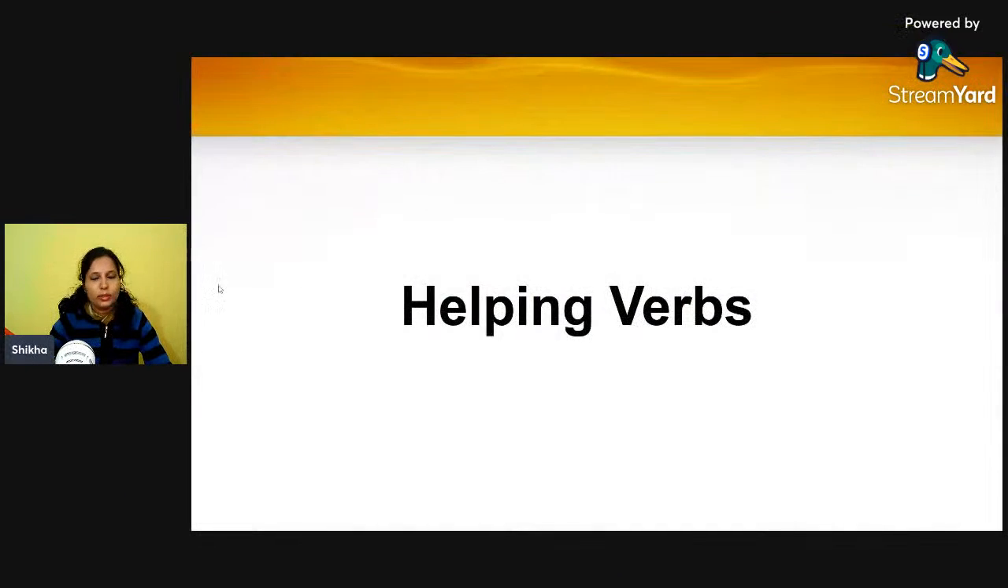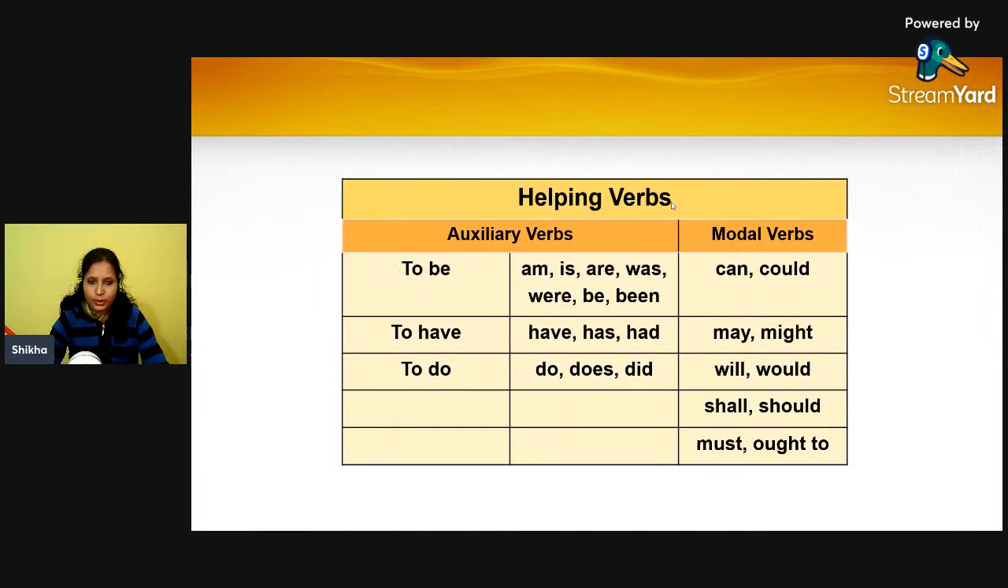Everybody. As we have started with the helping verbs, the verbs to be we had done in our last class, and today we are going to continue. So let me just share my screen. Yeah. So in the last class, we did the verbs to be, right?